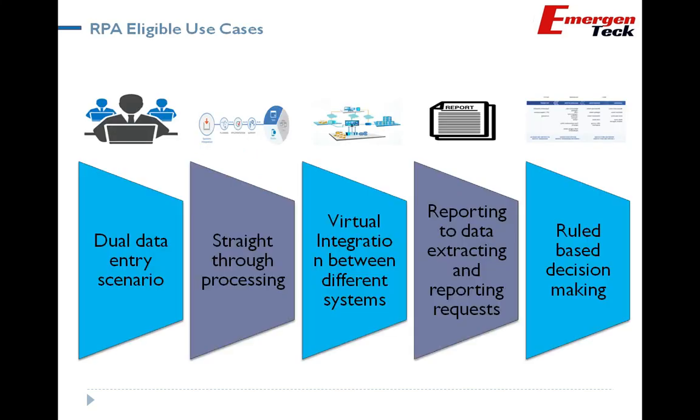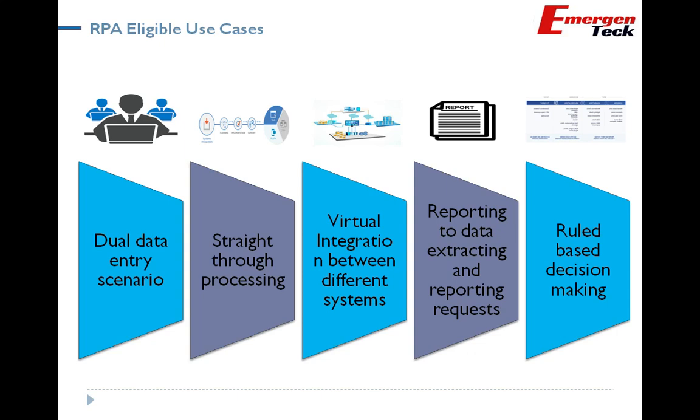So let's understand. I know you know what RPA is from the previous session, but again I want to remind you that wherever you see data entry, straight through processing, or visual integration between different systems, which essentially means that multiple systems are involved in the business transaction, reporting, and rule-based decision making, it's a very good candidate for an RPA bot to train, configure, deploy, and delegate from the human.